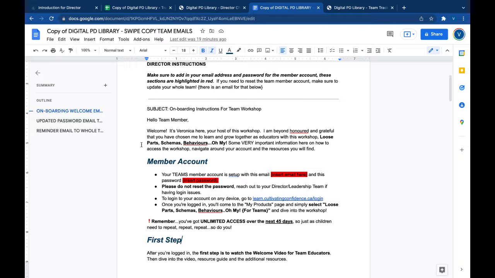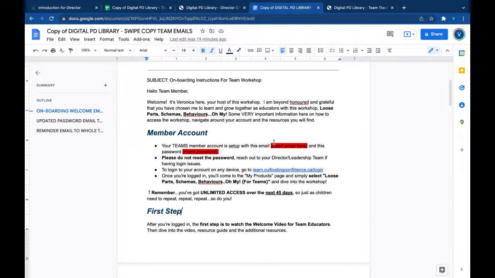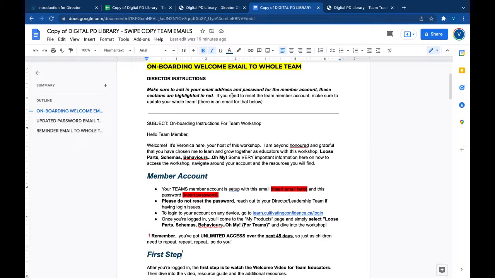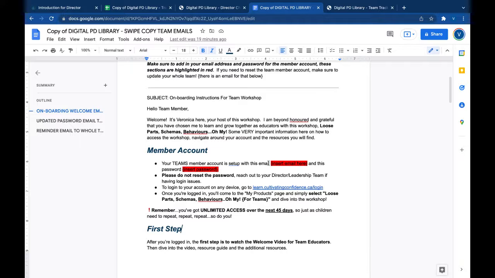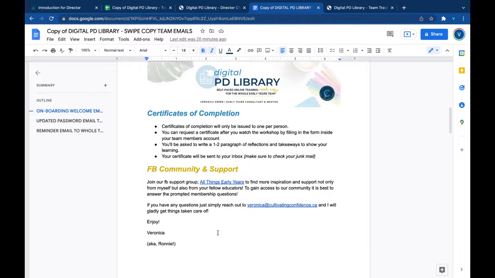So the first thing you want to do is the onboarding welcome one. And you'll just copy and paste this into your email and send it out to your team. However, though, you want to make sure that there's always instructions at the top for each one. So you want to insert the email with the member account and the password that is needed to log into the member account to watch the workshop, okay? So you'll just switch out that information here. Other than that, it's all set up for you, okay?